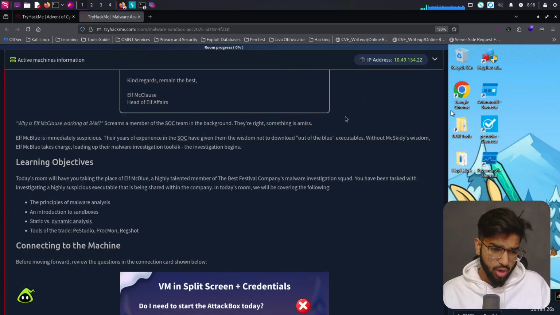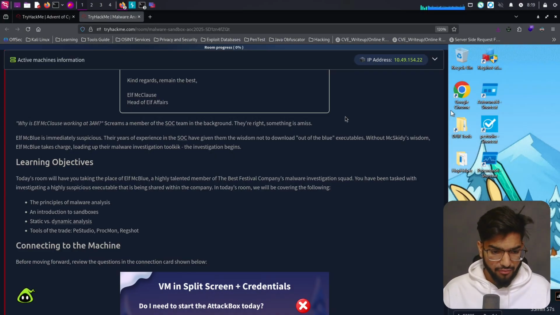Why is Elf McClaws working at 3 a.m.? screams a member of the SOC team in the background. They're right, something is amiss. Elf McBlue is immediately suspicious. Their years of experience in SOC have given them the wisdom to not download out-of-the-blue executables. Without McSkiddy's wisdom, Elf McBlue takes charge. Loading up their malware investigation toolkit, the investigation begins.